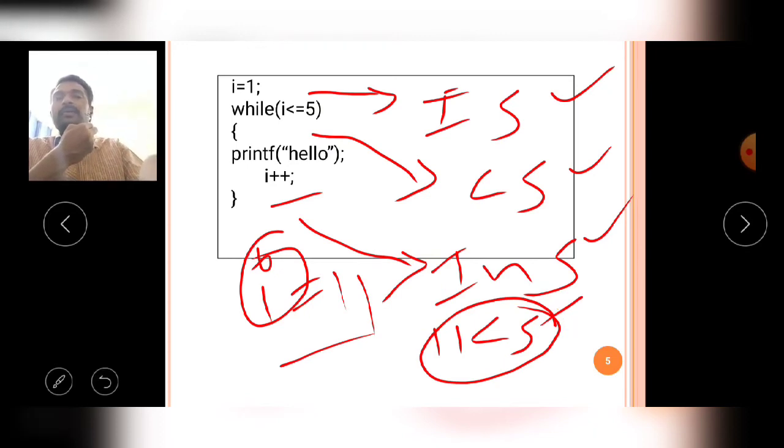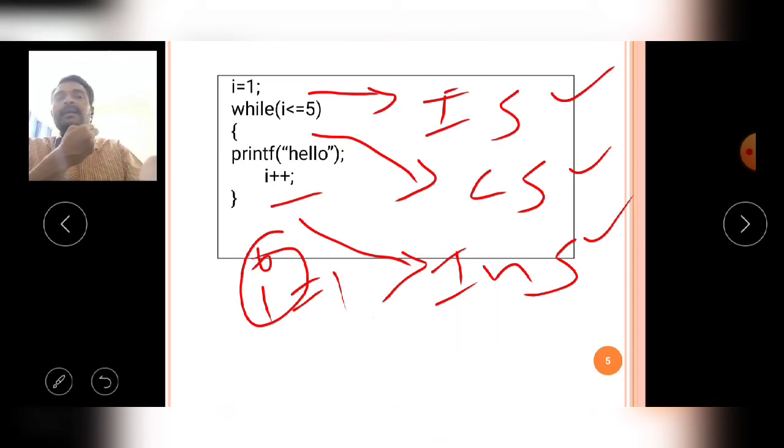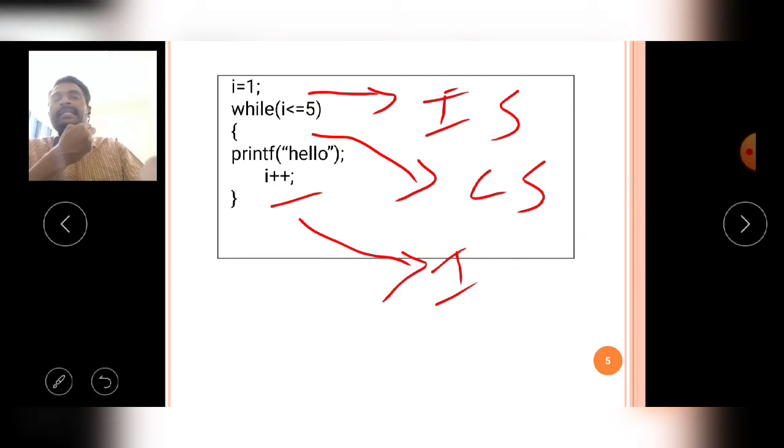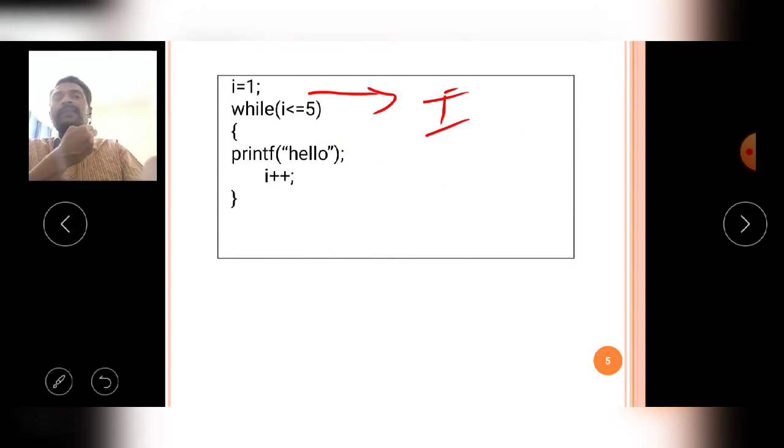Then if you write the condition in the wrong manner, what will happen? For example, I write the condition as I is less than or equal to 5, but instead of less than or equal to, I wrote greater than. What will happen?